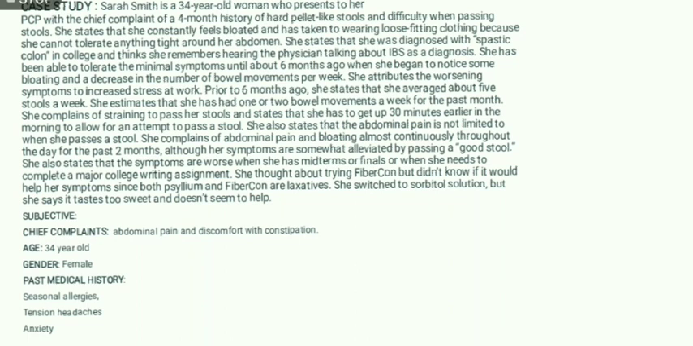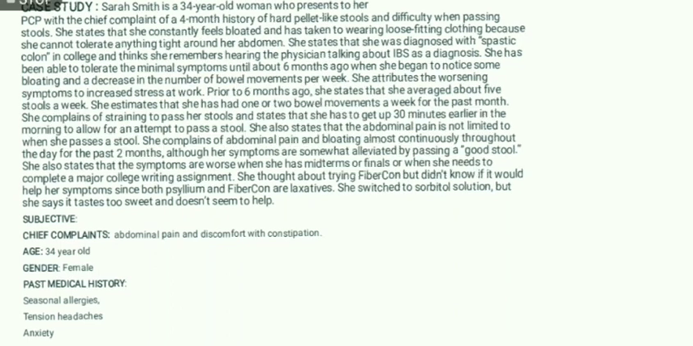She complains of straining to pass her stools and states that she has to get up 30 minutes earlier in the morning to allow for an attempt to pass the stool. She also states that the abdominal pain is not limited to when she passes a stool. She complains of abdominal pain and bloating almost continuously throughout the day for the past 2 months.